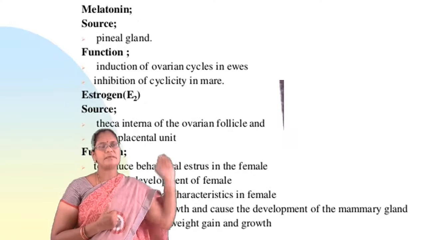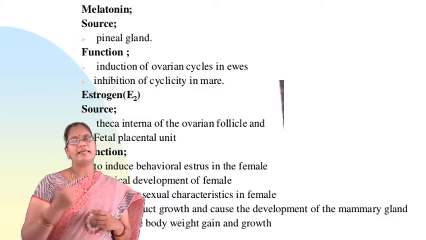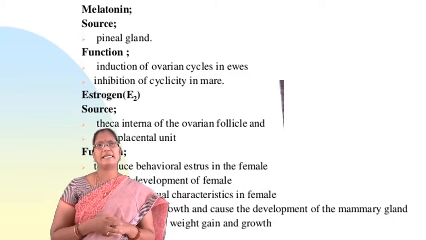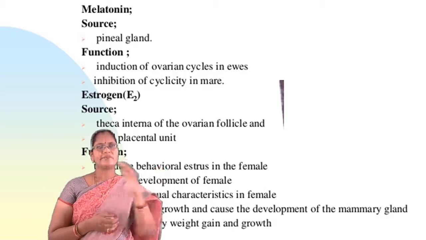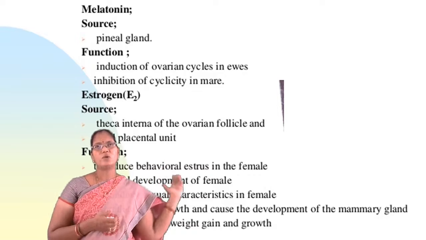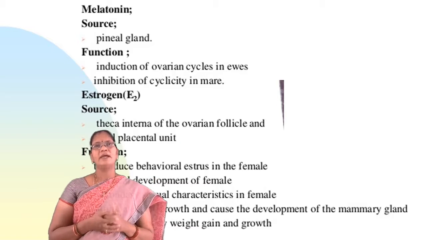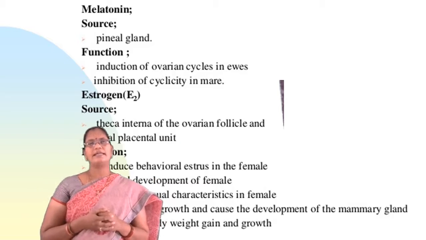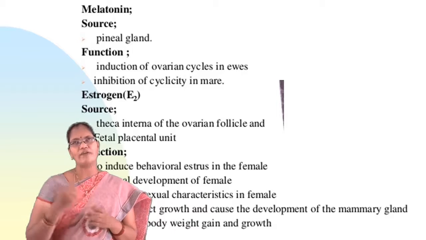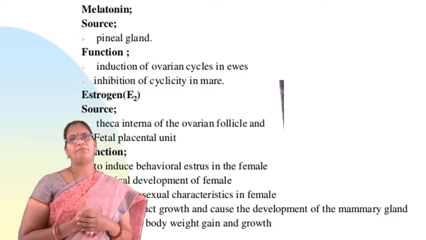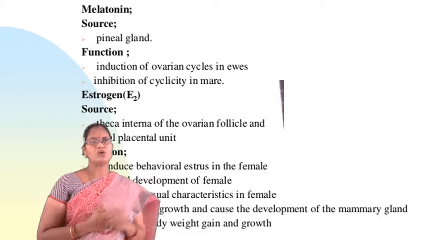Next hormone is melatonin. Melatonin is a hormone responsible for the maintenance of ovarian cycles. Mainly it is secreted from the pineal gland. Coming to the functions of melatonin, it is responsible for the induction of ovarian cycles and inhibition of cyclicity in males.